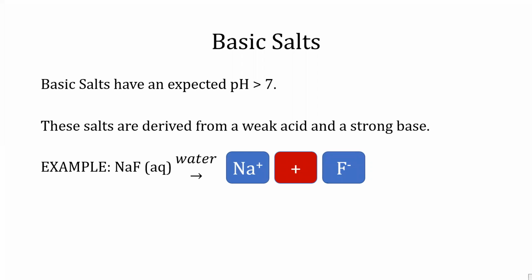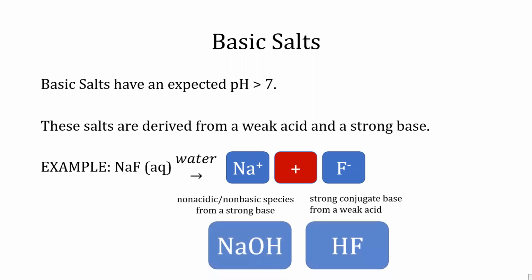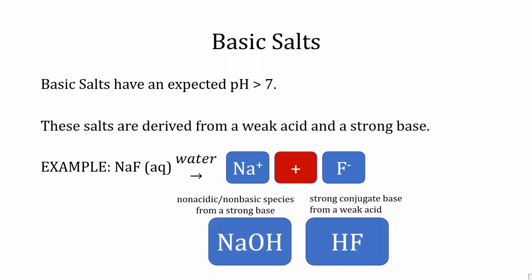Basic salts have an expected pH greater than 7. These salts are derived from a weak acid and a strong base. For example, an aqueous solution of sodium fluoride dissociates to form sodium and fluoride ions. Sodium ion is a non-acidic, non-basic species from a strong base of NaOH, where F- ion is a strong conjugate base from a weak acid of HF.